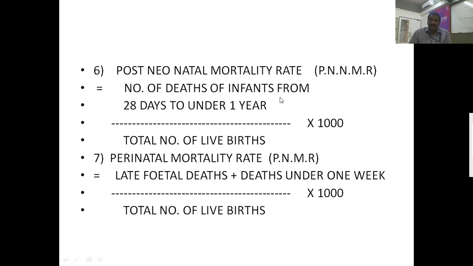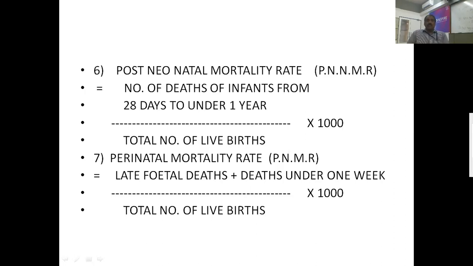In the neonatal rate we take deaths under 28 days, and in the infant mortality rate we take total deaths under 1 year. Here in the post-neonatal mortality rate we take the number of deaths of infants from 28 days to under 1 year, divided by total number of live births into 1000.